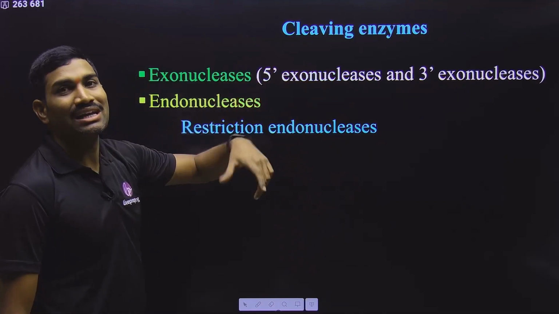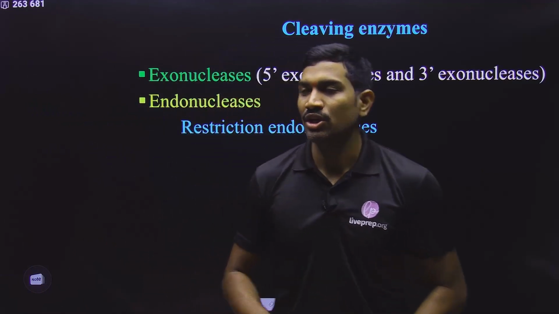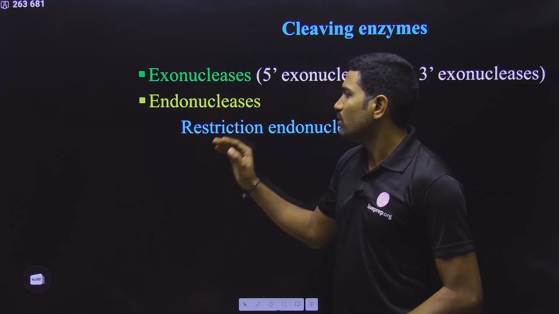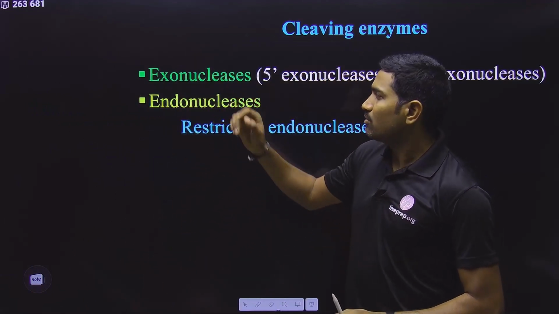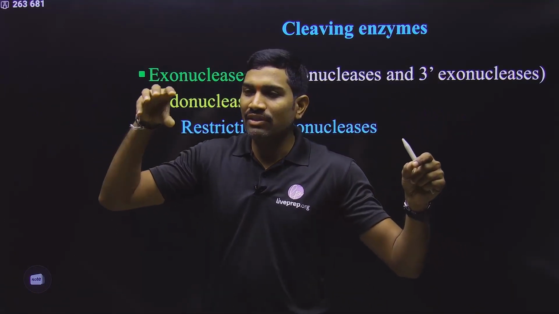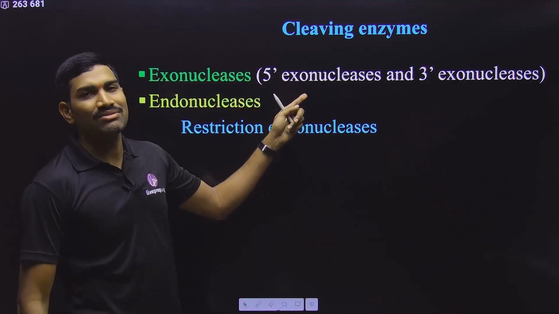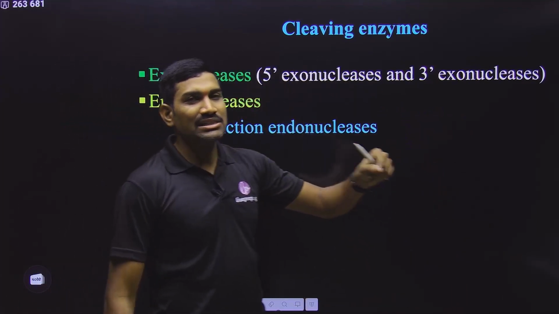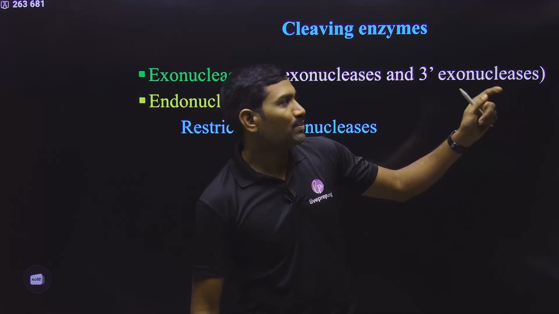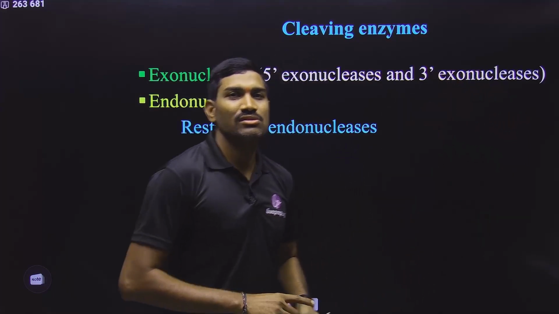Next, the other type of enzymes are cleaving enzymes. What will these enzymes do? They will break the phosphodiester bonds. These enzymes are called exonucleases and endonucleases. Why are they called exonucleases? They act on the last phosphodiester bonds. If the enzyme acts on the last phosphodiester bond towards the 5' end, that is called 5' exonuclease. If it acts on the last phosphodiester bond towards the 3' end, it is called 3' exonuclease.